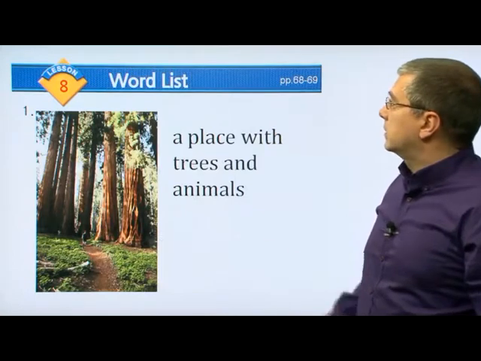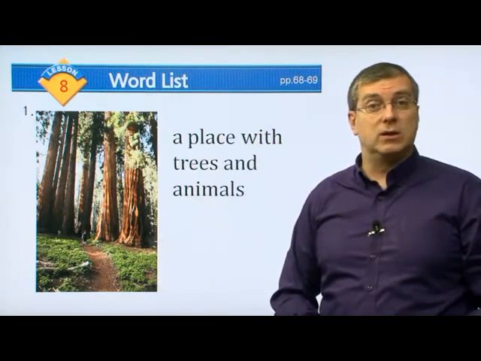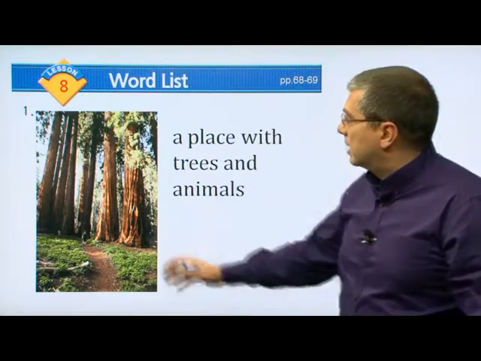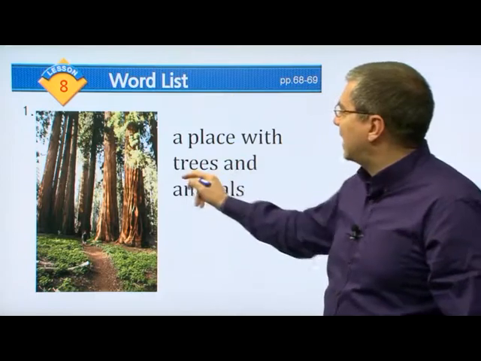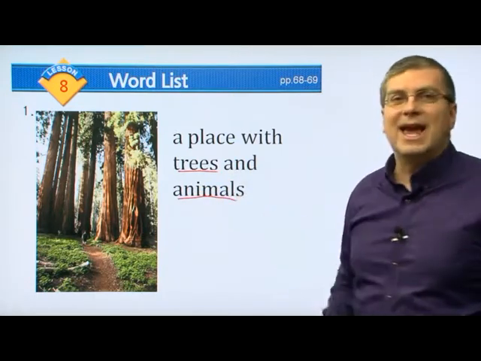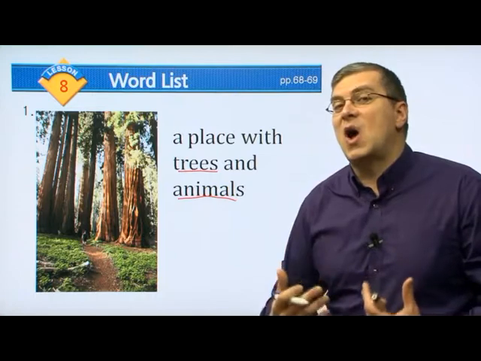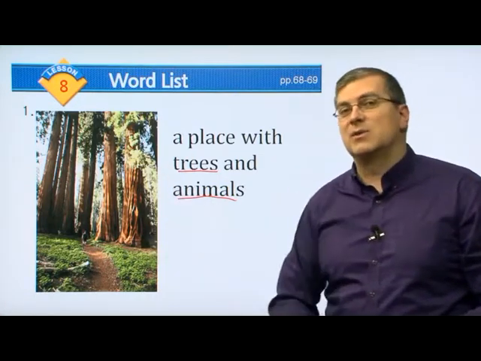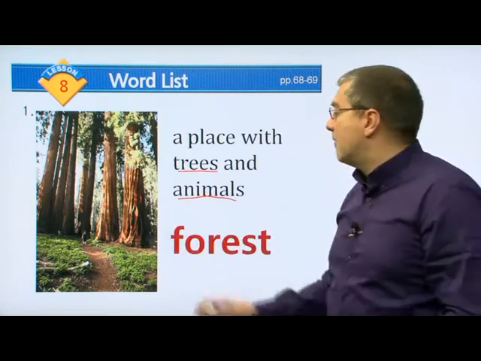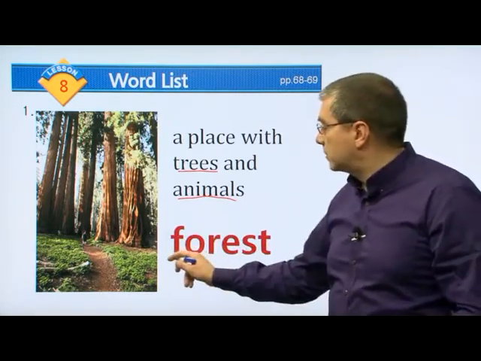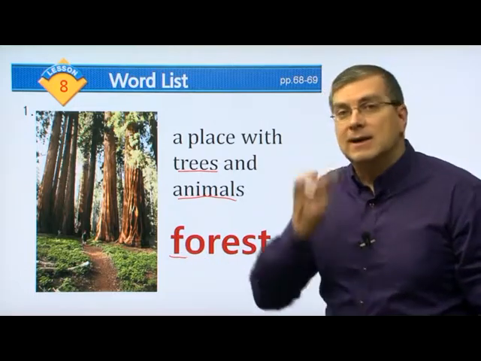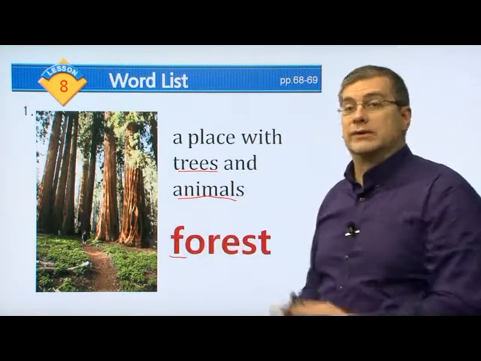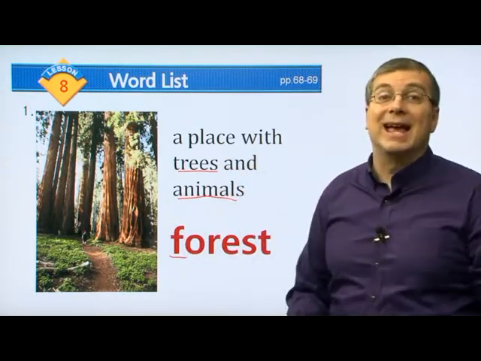Let's take a look closely at our word list for this unit. What kind of vocabulary will we learn? First of all, we have here a picture, a place with trees and animals. I was just talking about this place. Do you remember what the name of this place is? It starts with an F. Of course, it is a forest. When you say forest, remember with the F, your teeth are on your bottom lip. F. Forest. So this is a forest. A place with trees and animals.